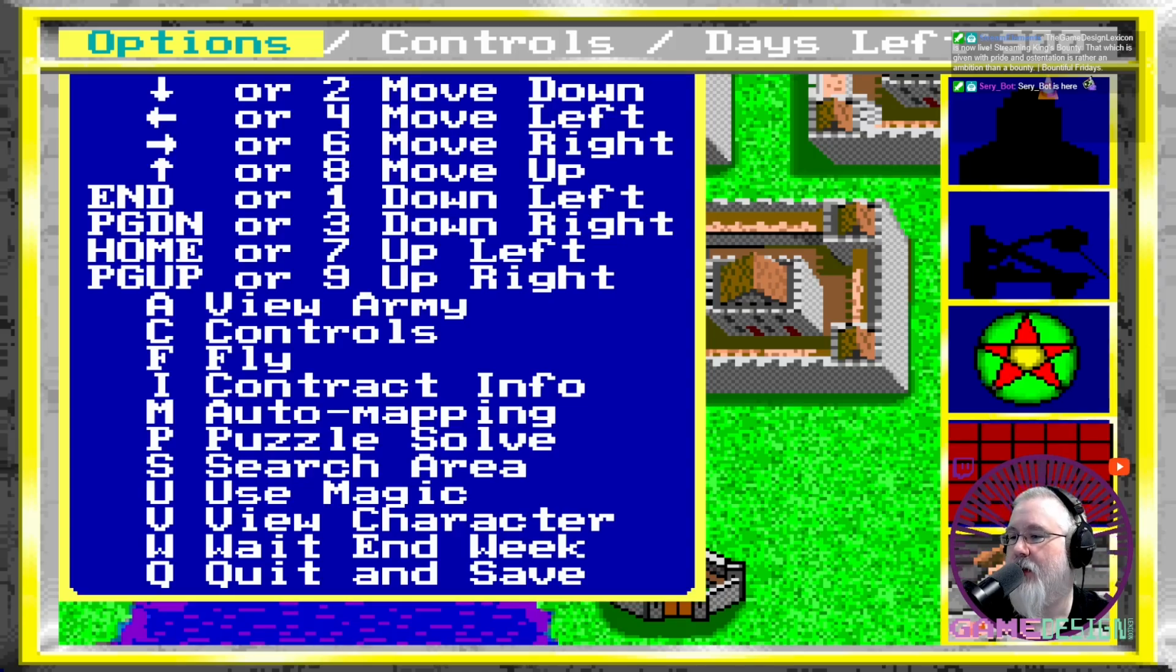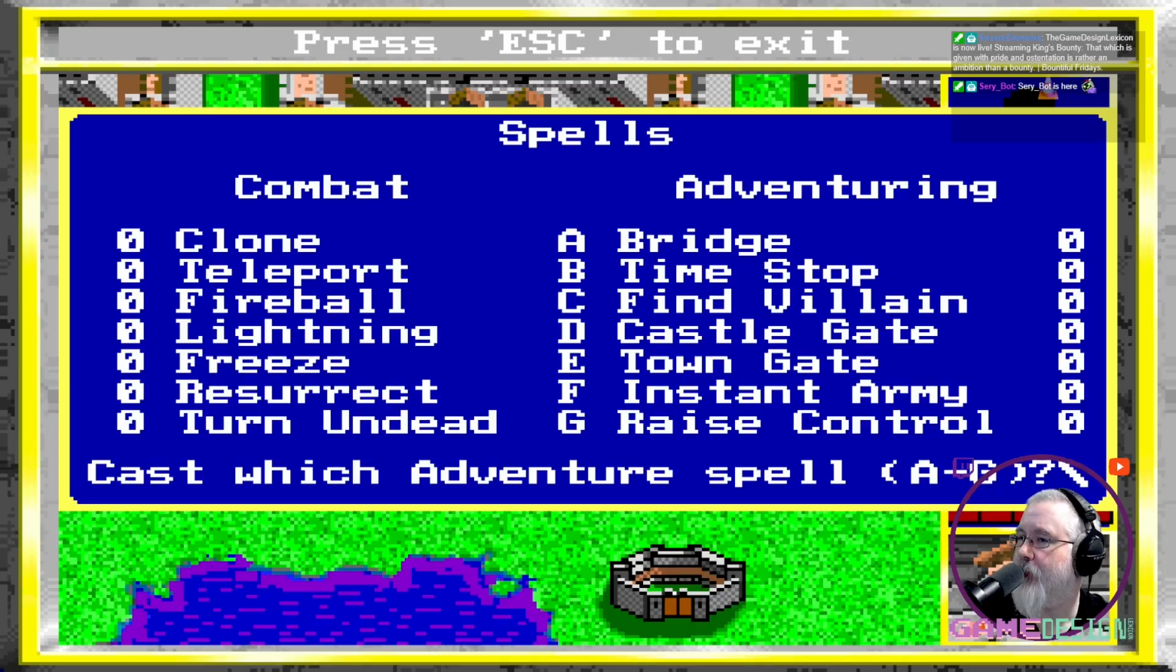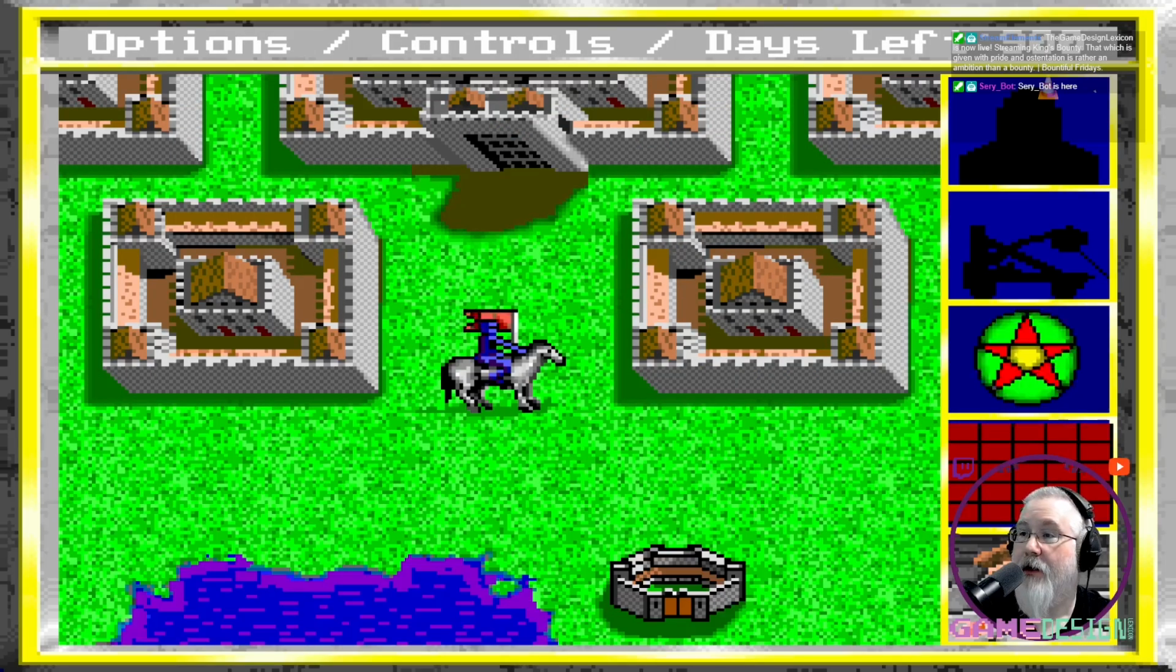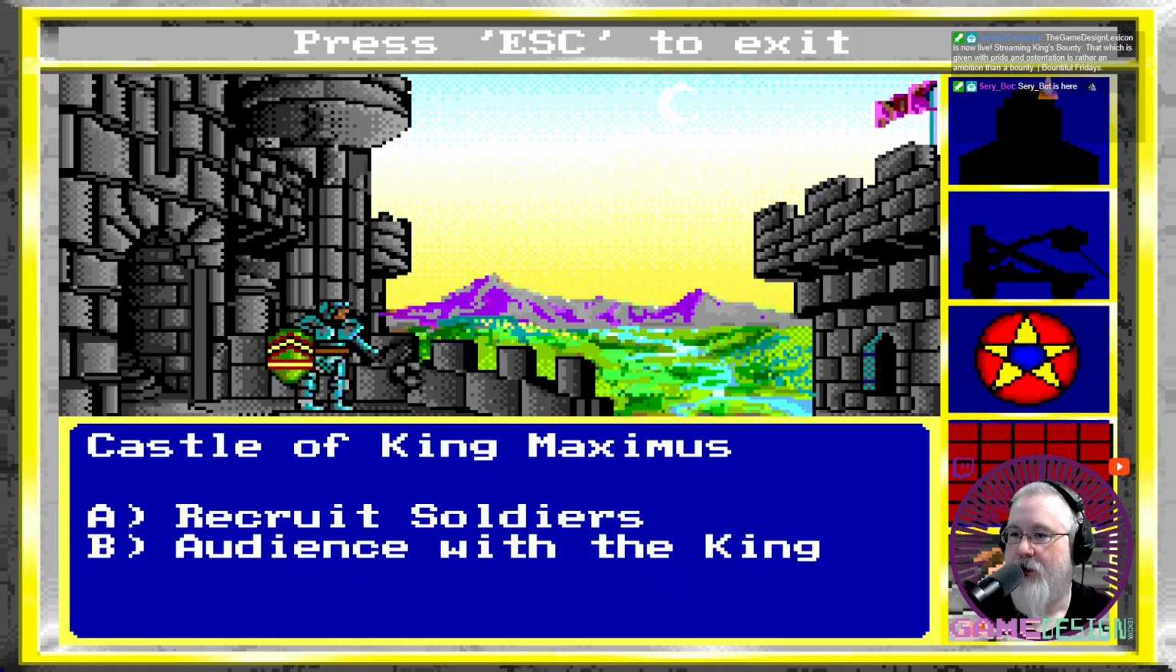Okay, wait till the end of the week, quit and save, none of that. Use magic. I don't know which of those spells I actually have. My guess would be, 0 of each, right? So, yeah. That's it. Let's go get some troops and a commission, and let's get on our way. Do I hear any sound from the game?